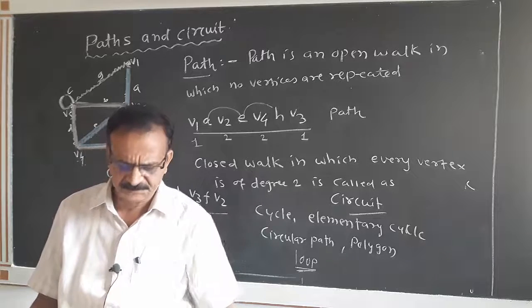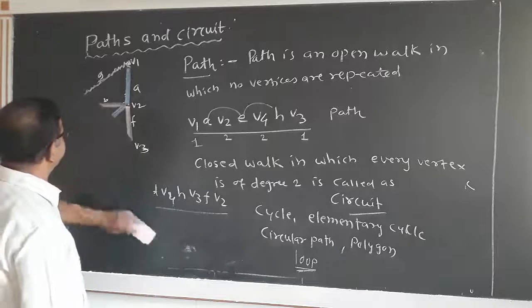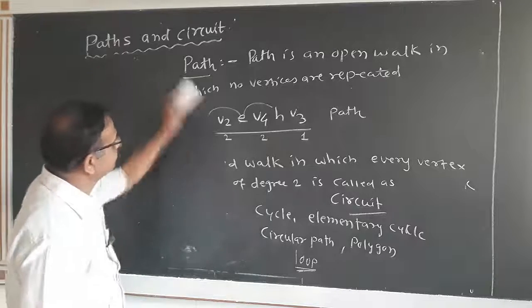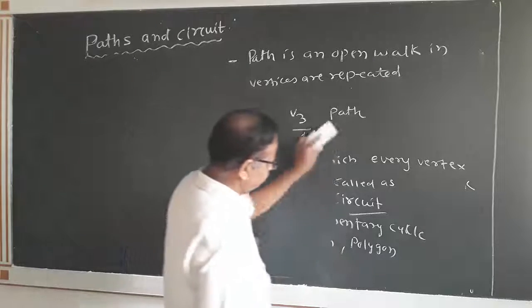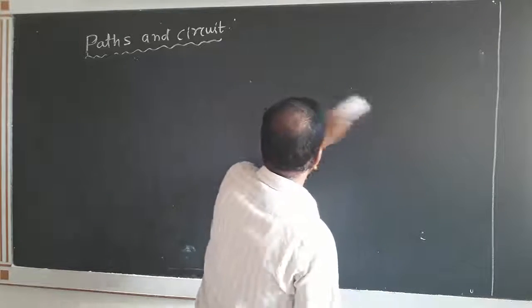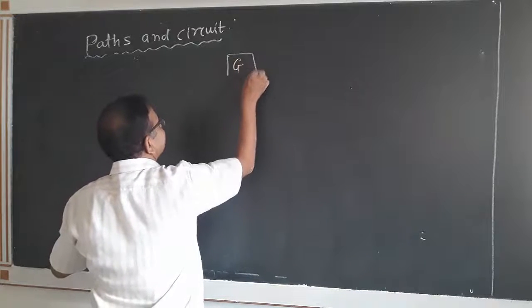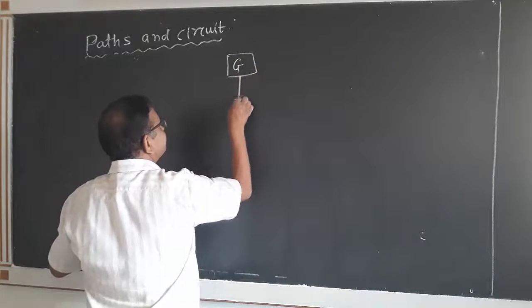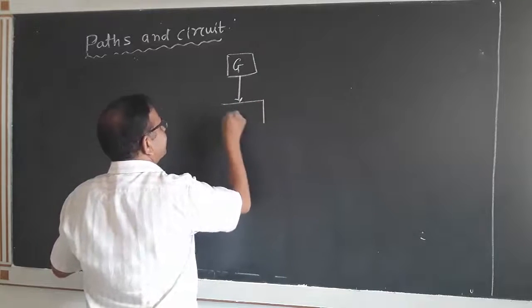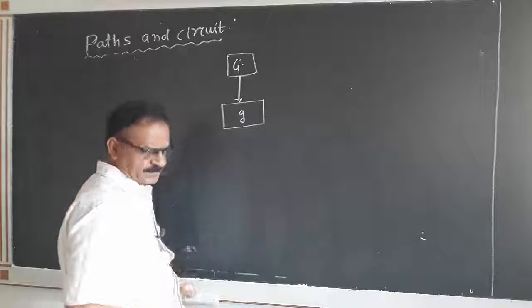Thus, we can summarize all these things in a figure. Suppose G is a graph. Then its some vertices and some edges are G subgraph.